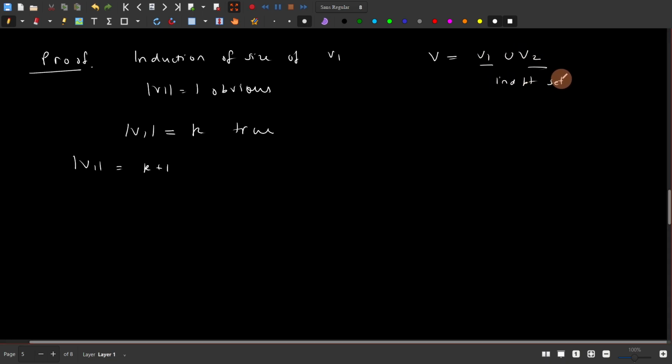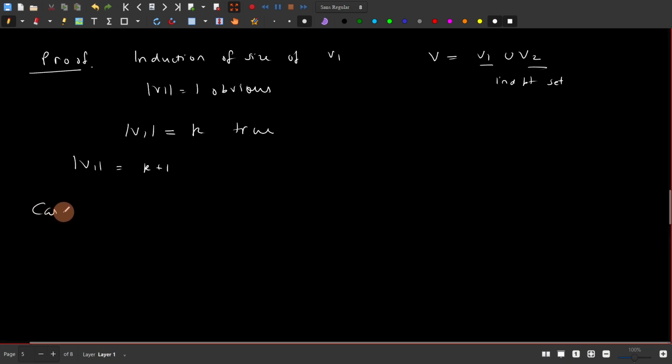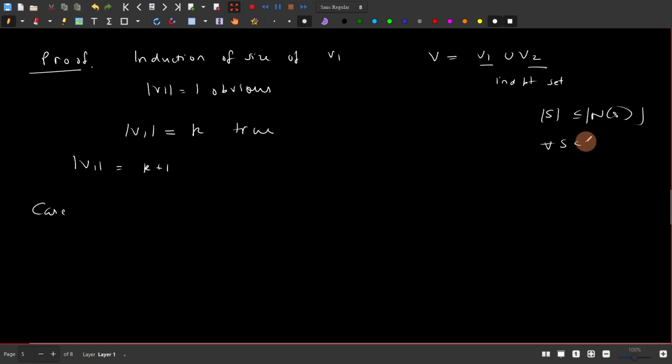This is still not a formal proof, because what I'm trying to do is capture the important mathematical steps involved in the proof. Alright, so we divide the proof into two cases. Also recall the central condition of the theorem is that the size of S is less than or equal to the neighborhood of S for all S subset of V1.